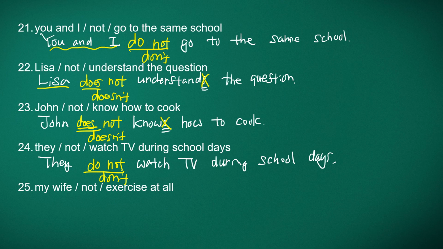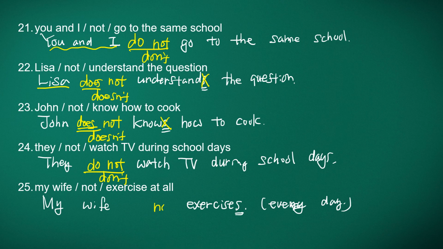And finally, number 25. My wife not exercise at all. So here, my wife exercises. Okay. Exercise. Maybe we can put every day. Every day exercises, because my wife is third person singular.